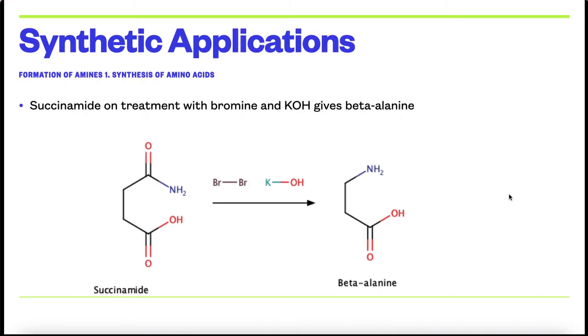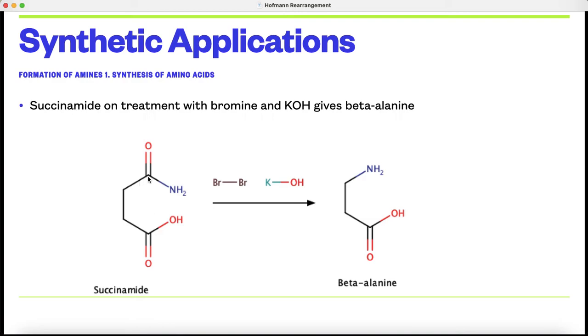Let us see the synthetic applications of Hofmann rearrangement. This reaction is used in the formation of amines. First is the synthesis of amino acids. Succinamide on treatment with bromine in presence of KOH gives beta alanine.